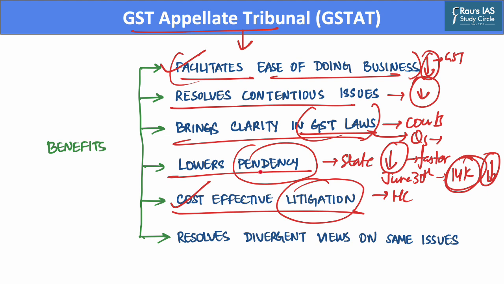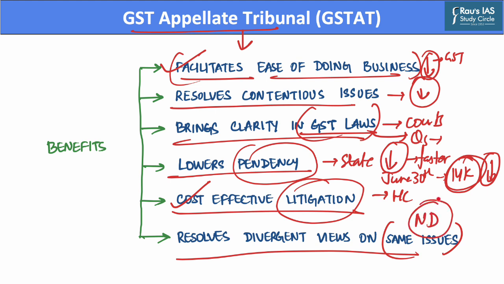Further, this GST Appellate Tribunal also resolves the divergent views that currently exist on the same issues. Different state tribunals may currently hold divergent views on similar issues, which adds to the complexity of the GST mechanism. However, with a centralized principal bench located in New Delhi, it will be able to resolve such divergent issues, therefore simplifying the GST mechanism.